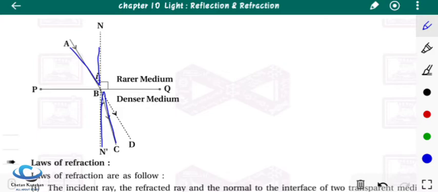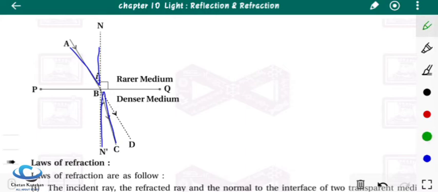Okay, and these specific measures can be represented by specific trigonometric conventions, and these are given the names sine, cos and tan. You are going to study about them in maths. There you will study a whole chapter, that is trigonometry, and in trigonometry you'll come to know about sine, cos, tan, cosec. You will learn about all of those. So when you learn, then you will understand what sine, cos and tan are. But here I will explain a little bit.